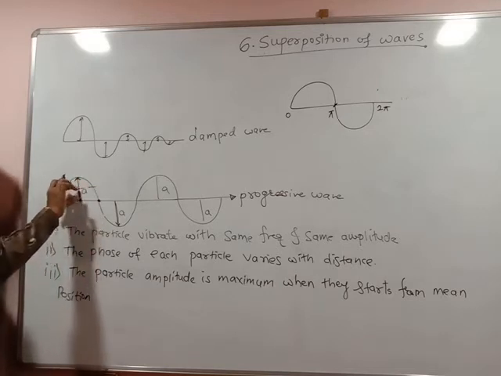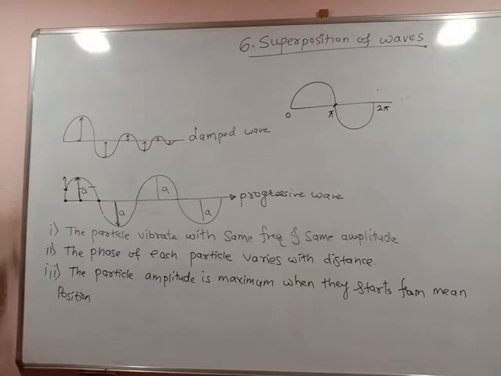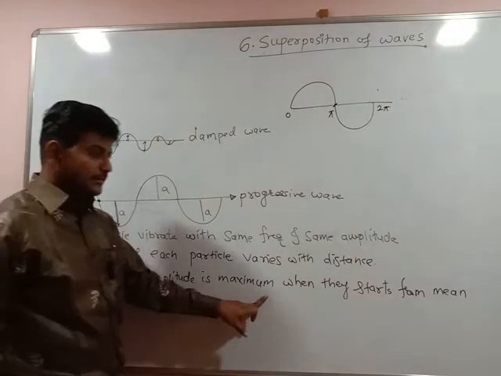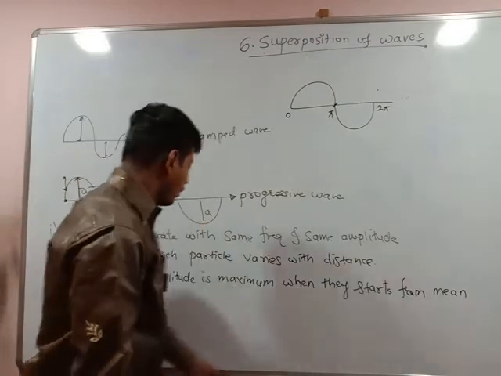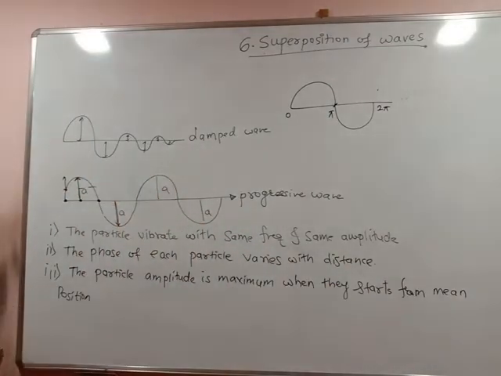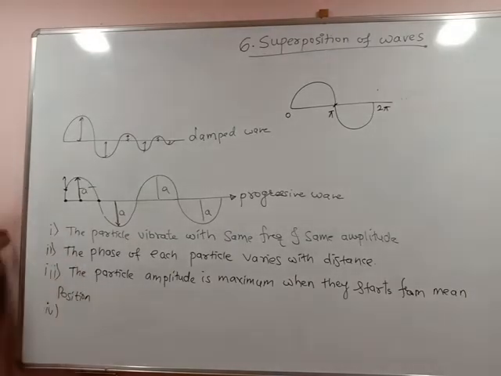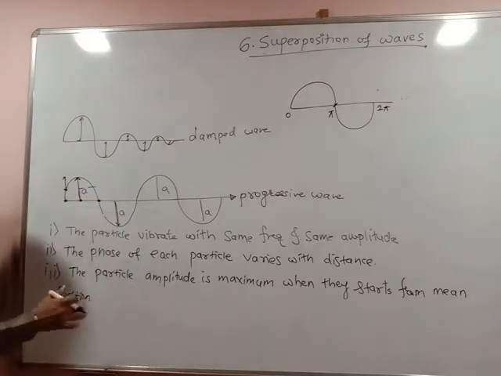So whenever the particle starts from the mean position, when they migrate from their mean position, you will get the maximum amplitude. That is the characteristic of the progressive wave. The particle amplitude is maximum when they start from mean position always. These are some general properties we are discussing. Already we have discussed 11 properties of progressive waves, and this is also available for the first point of this chapter.